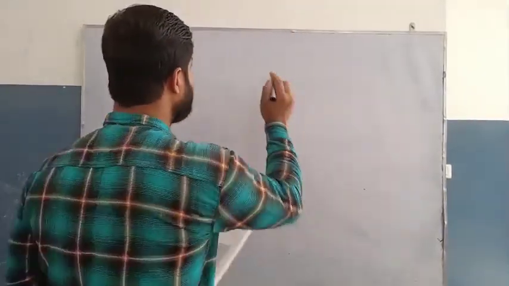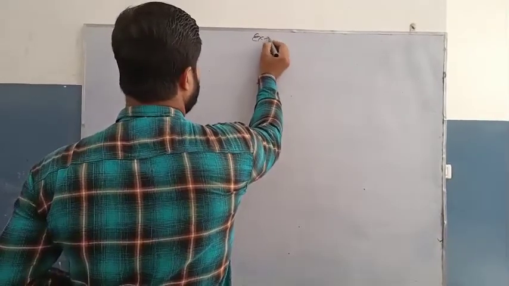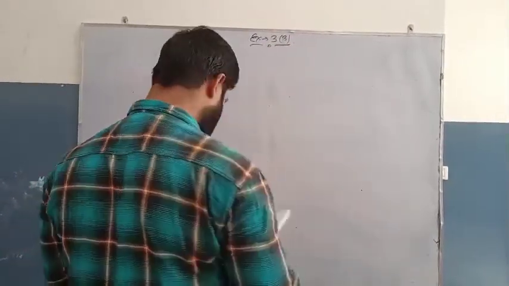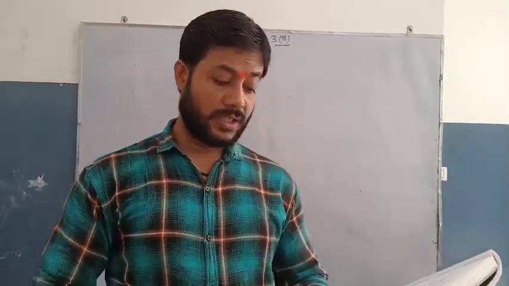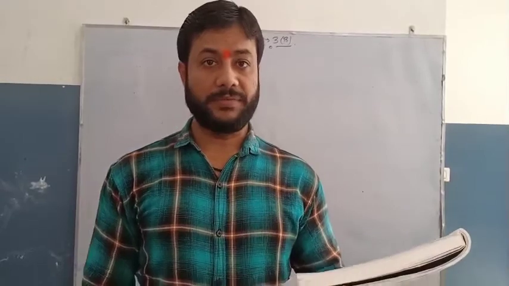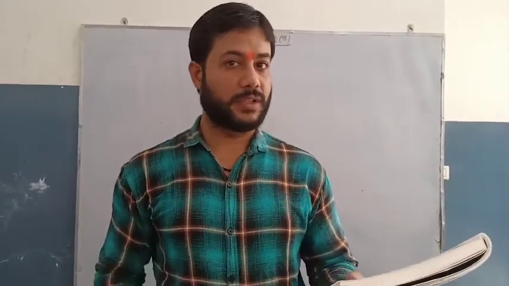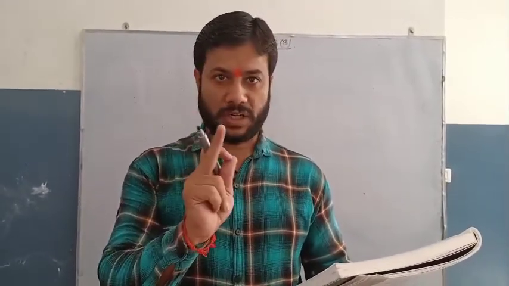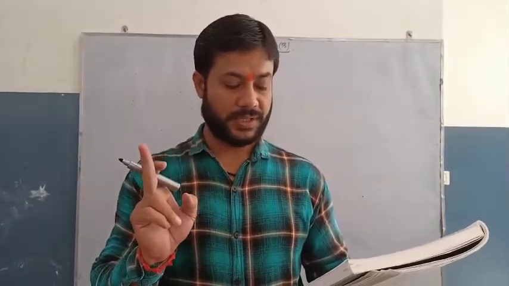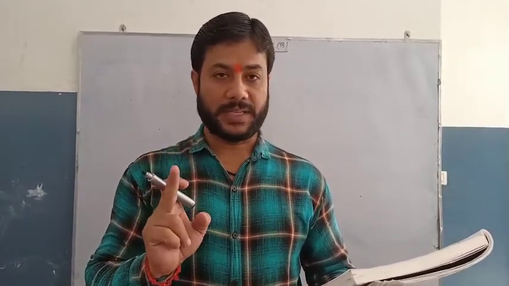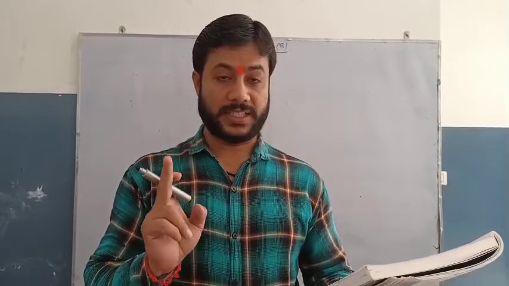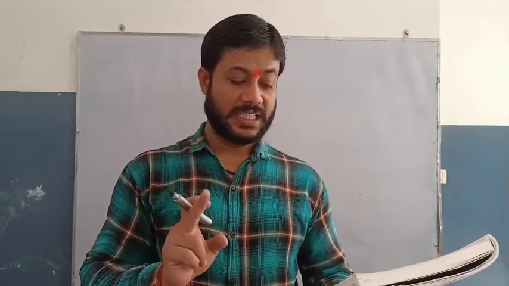So we'll move to exercise 3b. Here in question number 1, first number 5372, this 5372 ends with 2, so it is not a perfect square. 5963 ends with 3, not a perfect square. 8457 ends with 7, not a perfect square. 9468, not a perfect square.